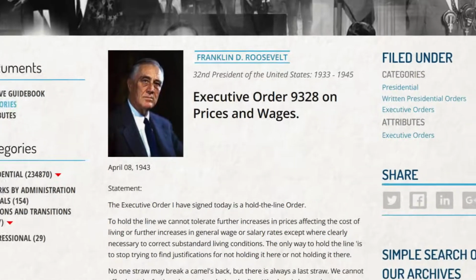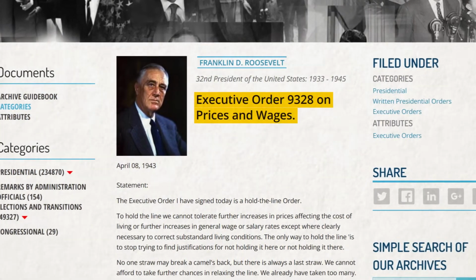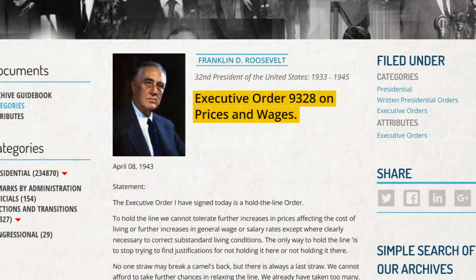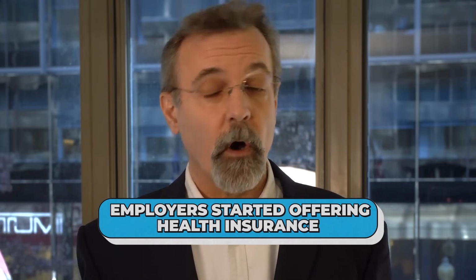Acting on this authority, in April of 1943, Roosevelt issued Executive Order 9328. This prohibited employers from increasing wages or salaries. Employers started offering health insurance. Why? One way employers compete for workers is to offer higher wages. But Executive Order 9328 prohibited this. How could employers attract workers if they couldn't offer higher wages? One way was to offer workers something else they might want that isn't wages. Health insurance is one such thing.